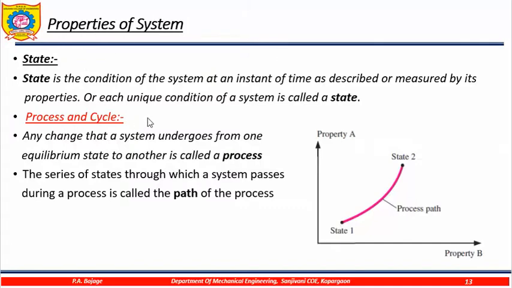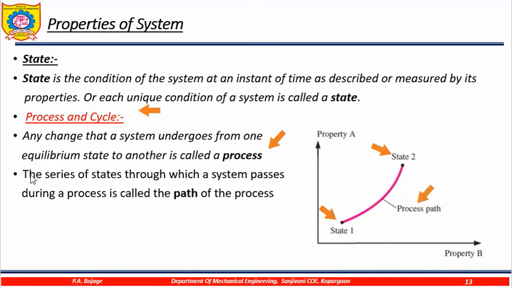Now, what is a process? Any change that a system undergoes from one equilibrium state to another is called a process. So you can say state 1, state 2. Any change from state 1 to state 2, for example from P1 V1 to P2 V2, the path followed is called the process path.